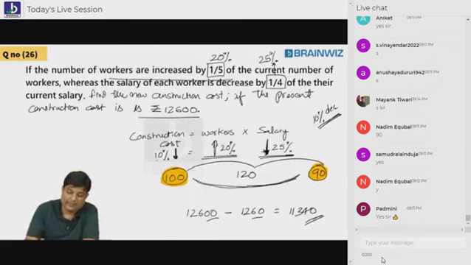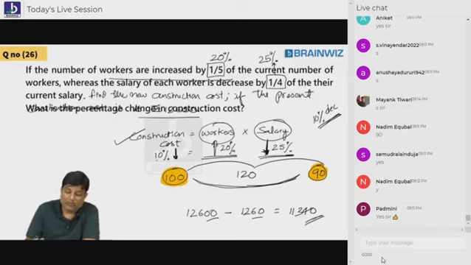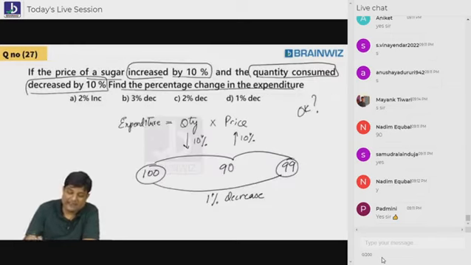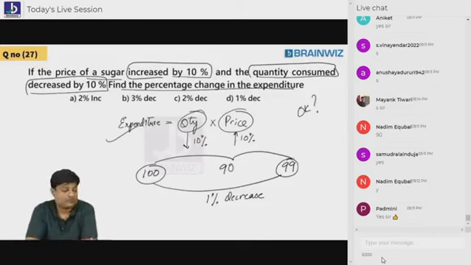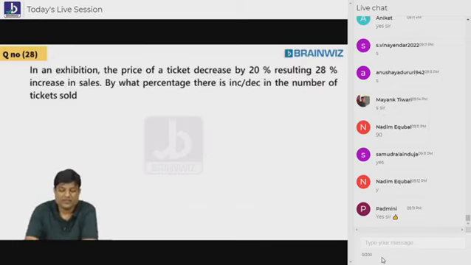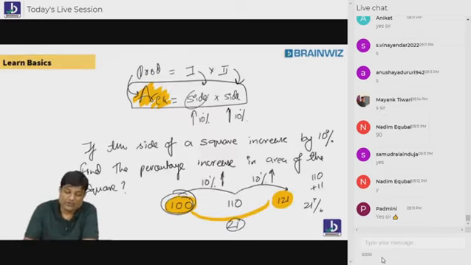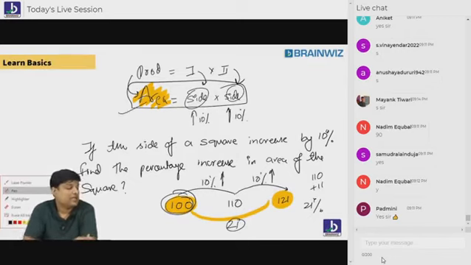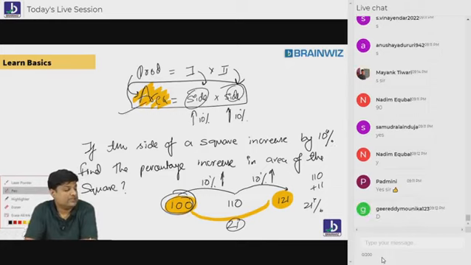Why shall I give you workers and salary and ask you construction cost? Why shall I give you quantity and price, always ask you expenditure? No. Understood, everybody? This time, things will be changed now. Why shall I give you side and side, ask you area? Is it clear to you?